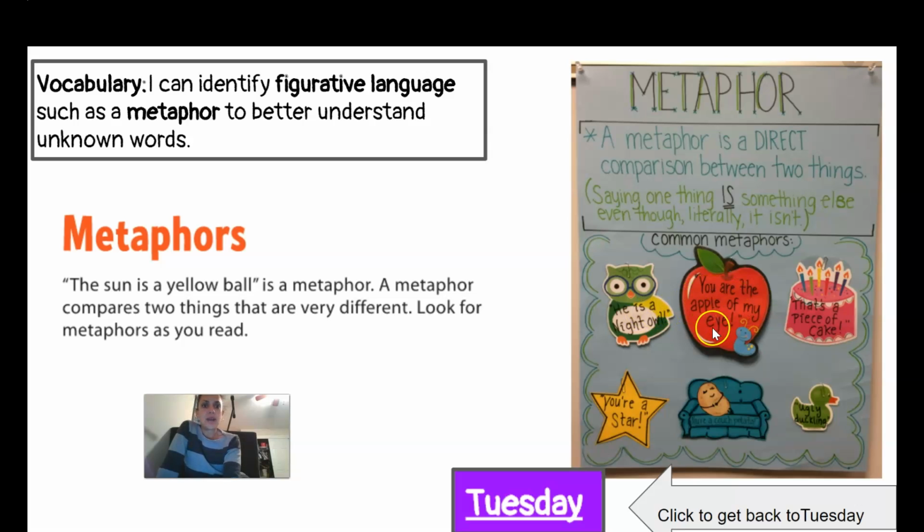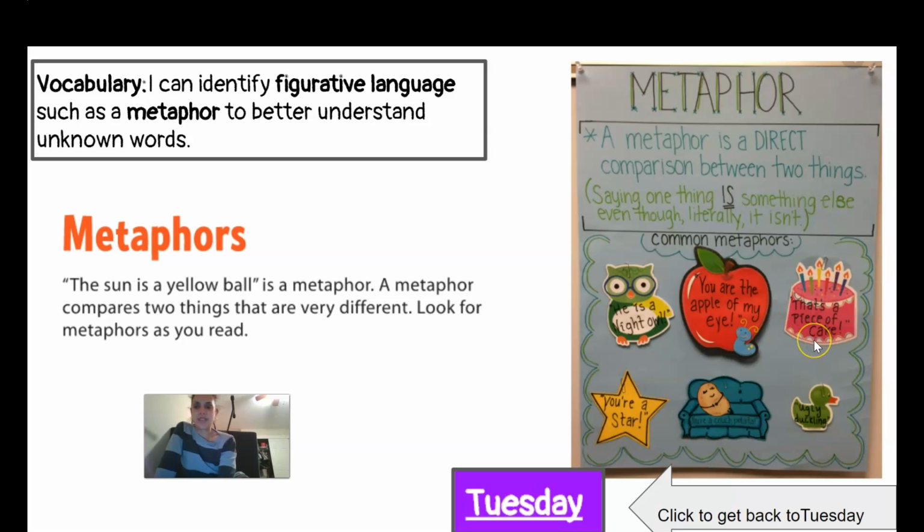You are the apple of my eye. You're comparing you to an apple in someone's eye. So the eye is what sees you. The apple has a core. So that means that someone thinks of you as their core, or they love you dearly. You're the apple of my eye. You're that core, that center that holds me together.